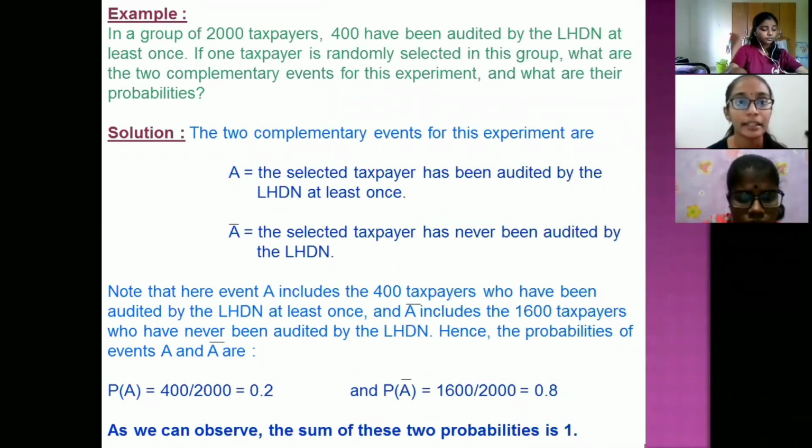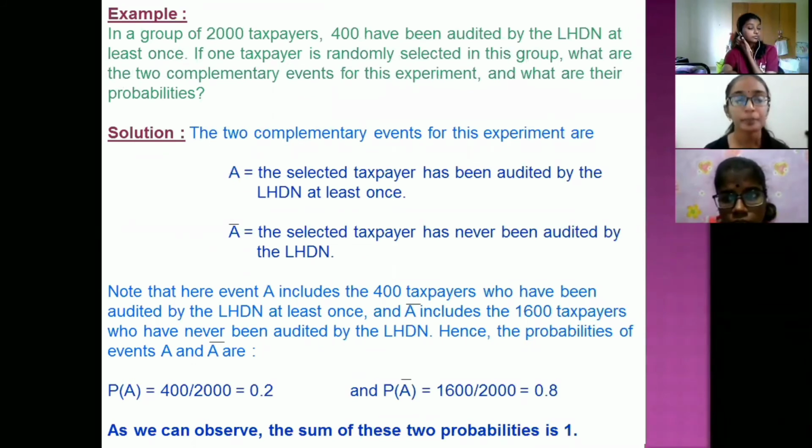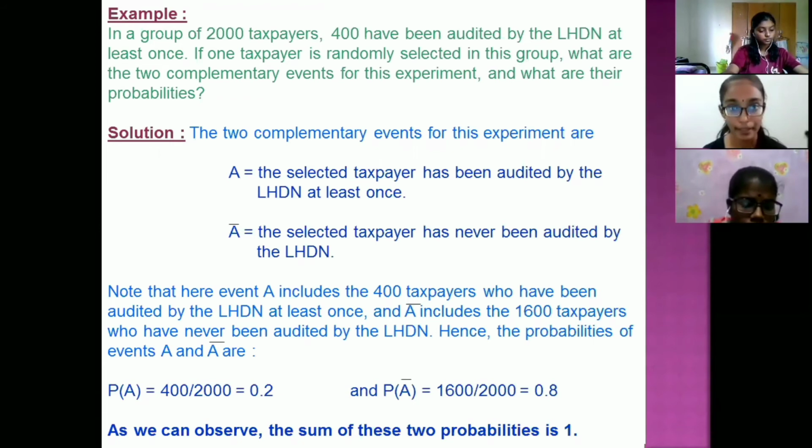An example: in a group of 2,000 taxpayers, 400 have been audited by the LHDN at least once. If one taxpayer is randomly selected in this group, what are the two complementary events for this experiment, and what are their probabilities? The solution: the two complementary events are A, the selected taxpayer has been audited by the LHDN at least once, and A bar, the selected taxpayer has never been audited by the LHDN.